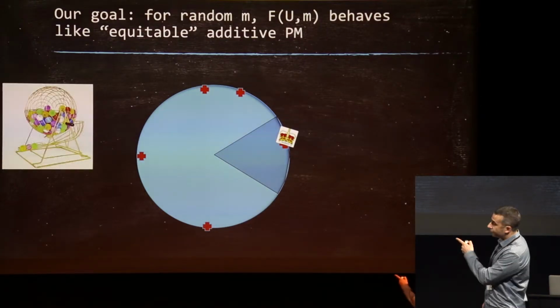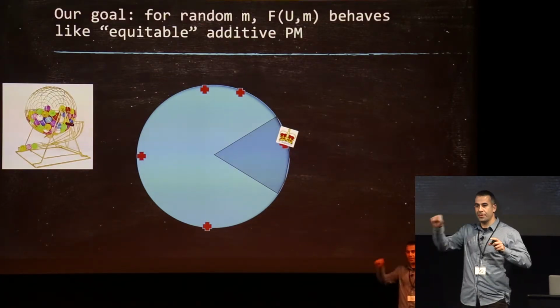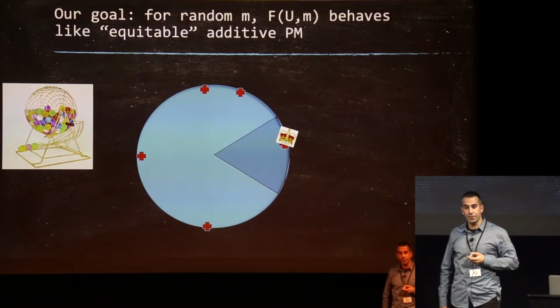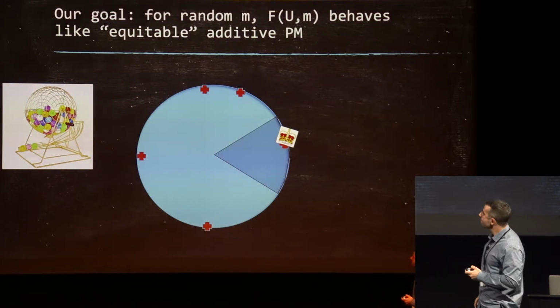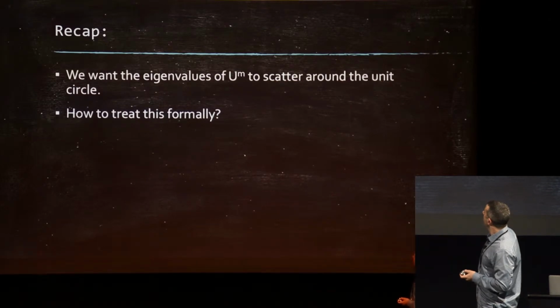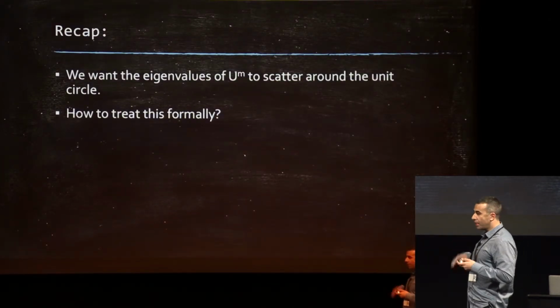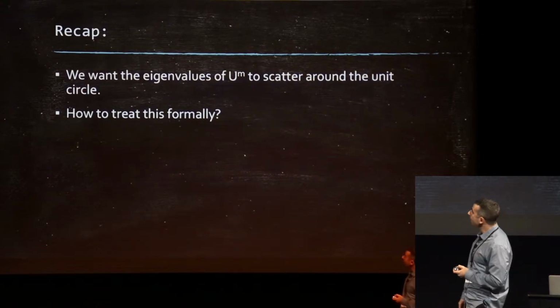So you can think of this as kind of this lottery machine where you rotate your balls, and then when you stop, the guy who's closest to the exit just falls out. You want this to be a random thing. Okay. So how do we enforce uniformity? Well, we want the eigenvalues of U to the m to scatter around the unit circle kind of at random. So how do we treat this formally?